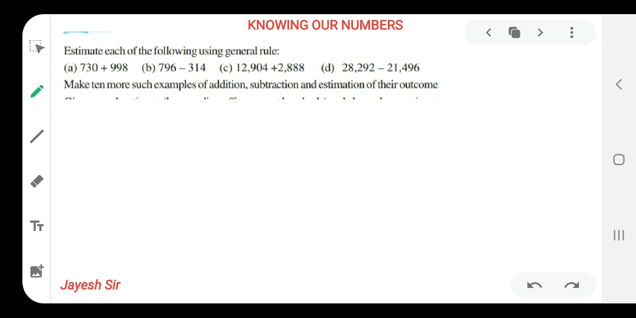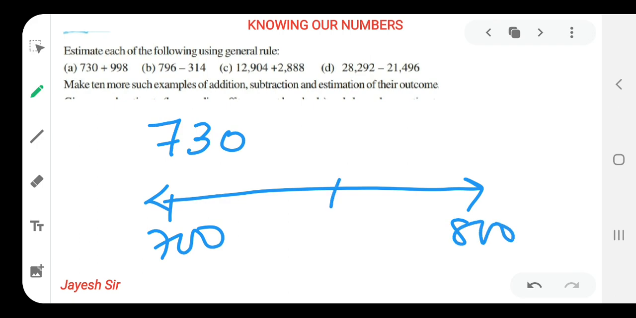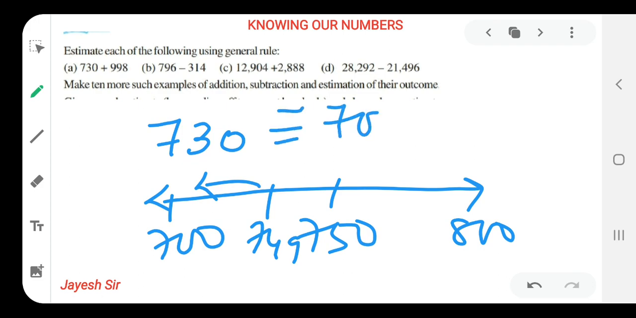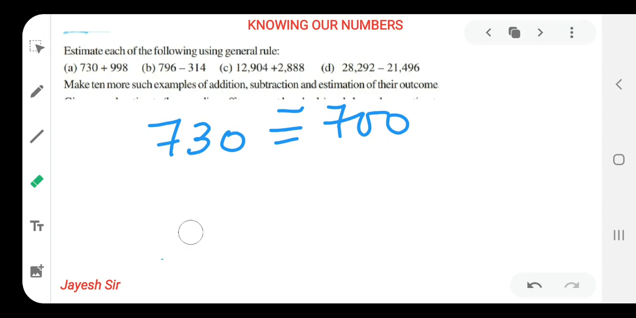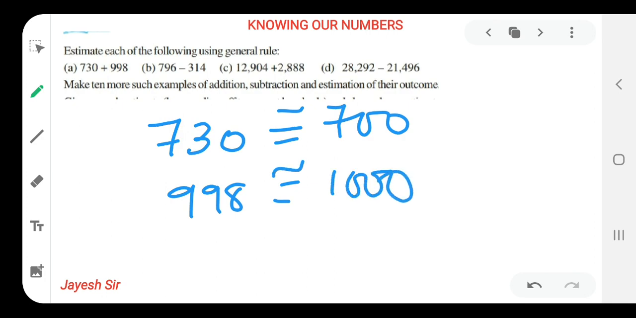Now our first sum is 730 plus 998. 730 lies between 700 and 800. If it were 750, then up to 749 they would all be rounded off to 700. So 730 is rounded off to 700. Now how do we round off 998? 998 is very close to 1000, so it is rounded off to 1000. Now we have to add. So 1000 plus 700, that means 1700 is our answer.